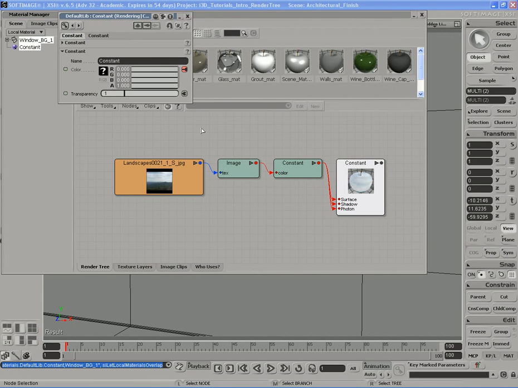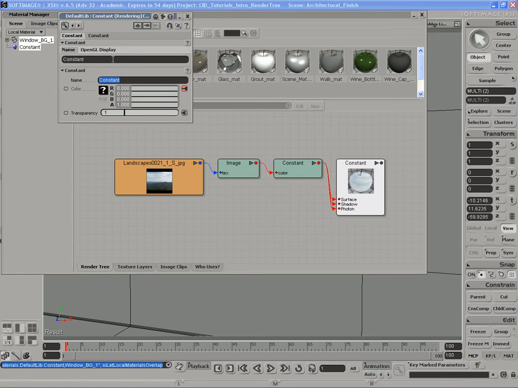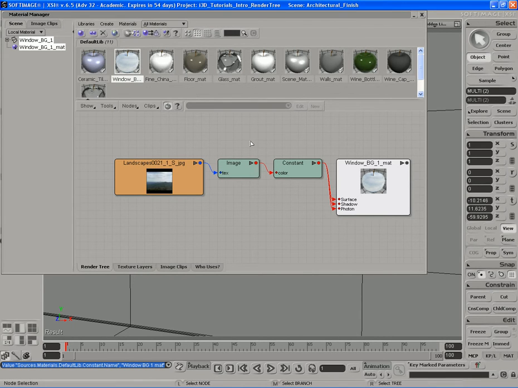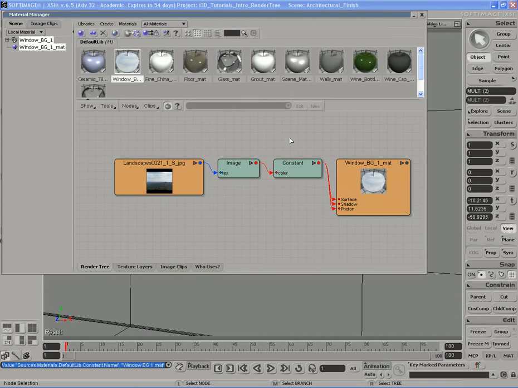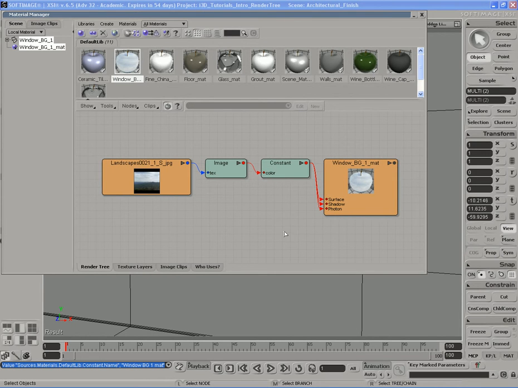I'm also going to rename this material because it shouldn't be called constant. Let's call it window BG, which is short for background 1 matte, because we're going to have two different materials for this, because we don't want to have the same picture on both windows, because that obviously would look very, very strange, like something right out of the Twilight Zone, and that's not what we want.